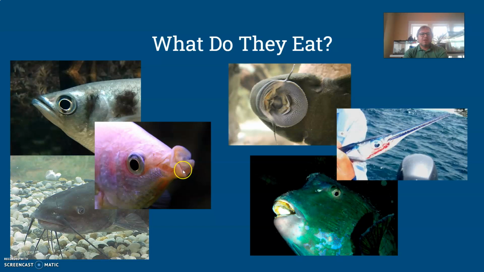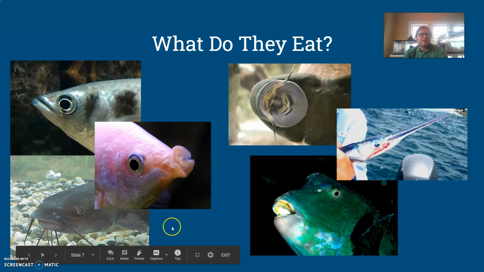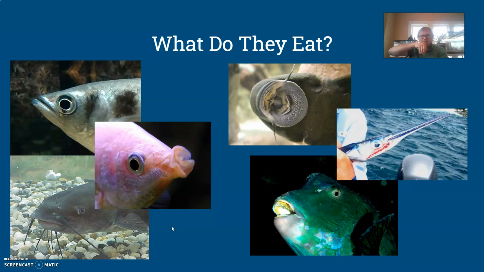You sometimes see what we call protrusible or extendable mouths whenever we talk about terminal mouths, like with our kissing gourami here. And then when we talk about an inferior mouth, like on a catfish here, we're looking at something that's a bottom feeder. Again, most of its food's going to be underneath it whenever it's trying to eat. Some more specific mouth types, again, give an impression about what these animals eat.